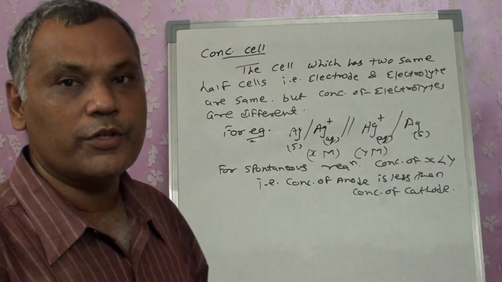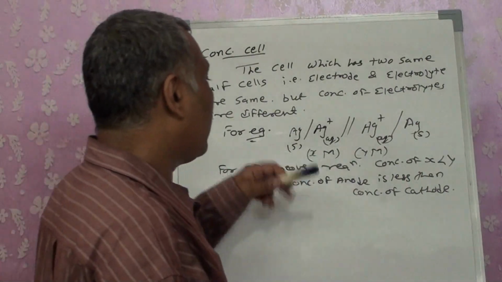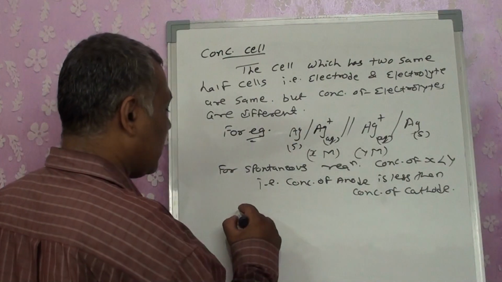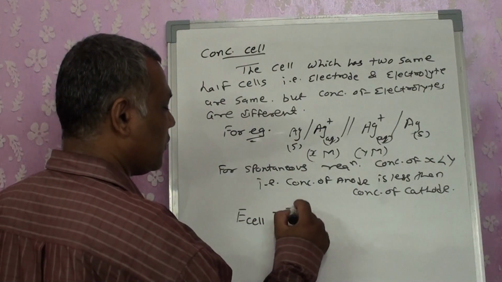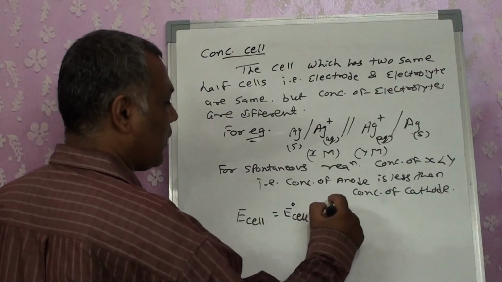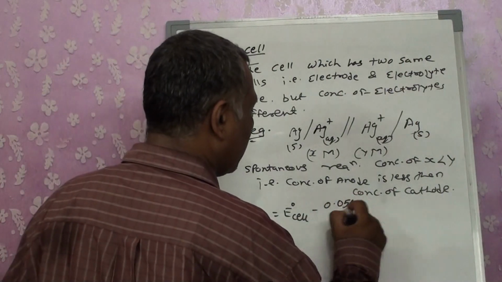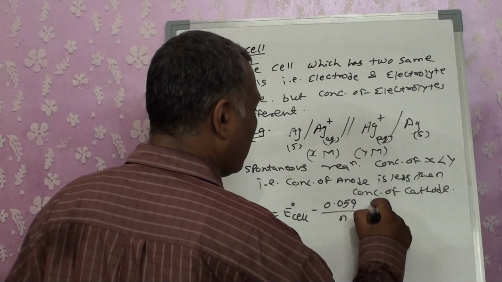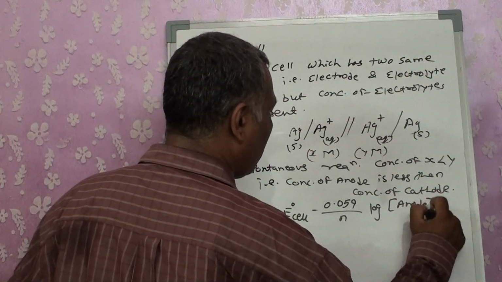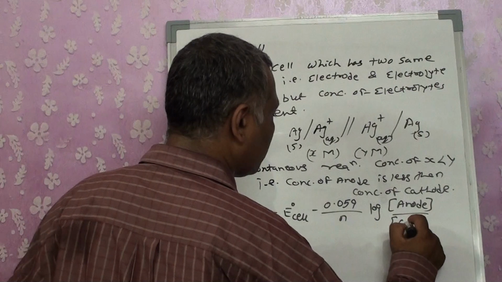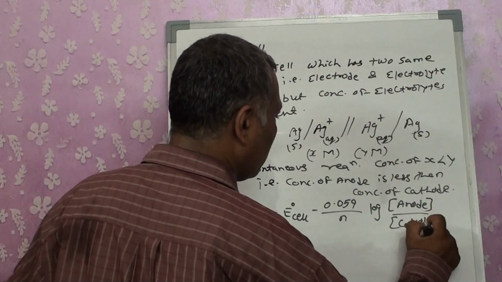Now, when we get this type of cell, the Nernst equation that will be used is E cell is equal to E naught cell minus 0.059 by n log concentration of anode by concentration of cathode.